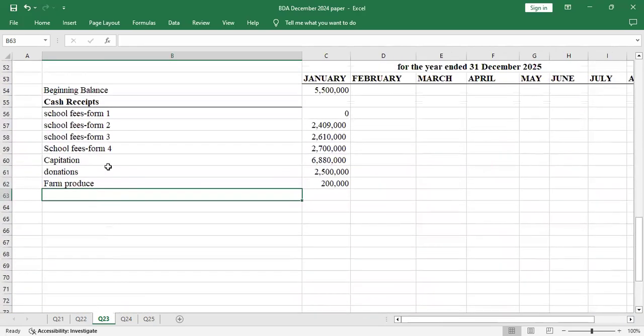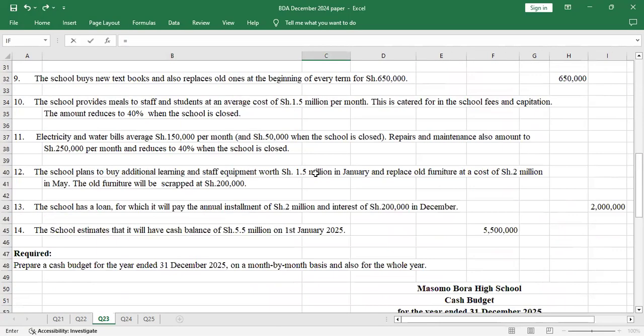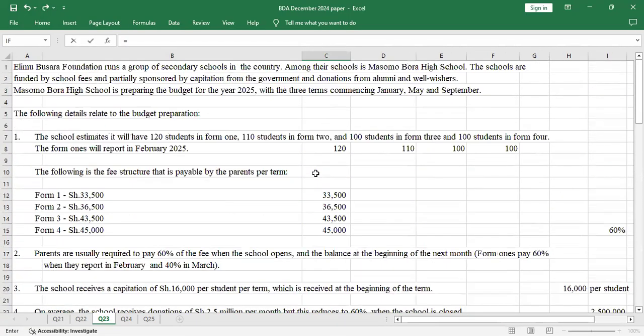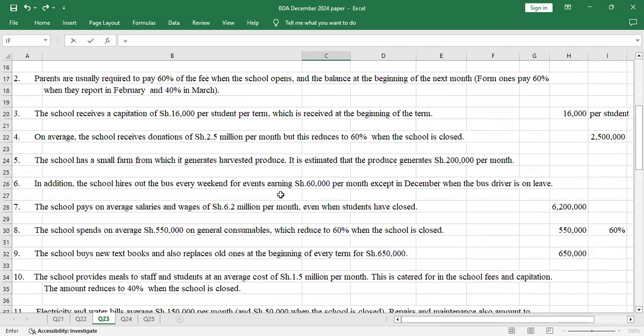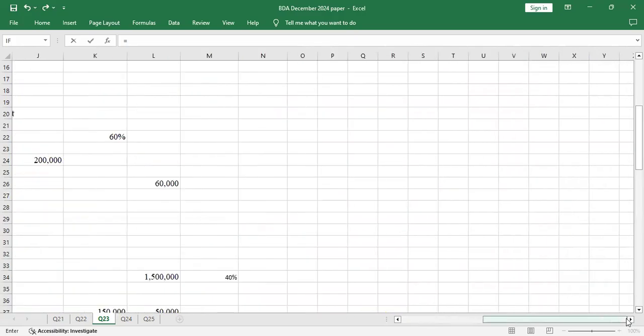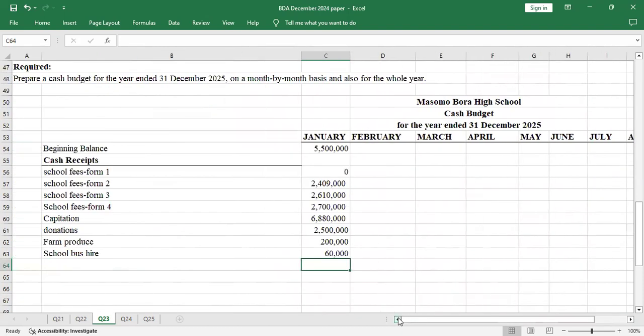So you write here, school bus hire. It was 60,000, additional information number 6. So select that.